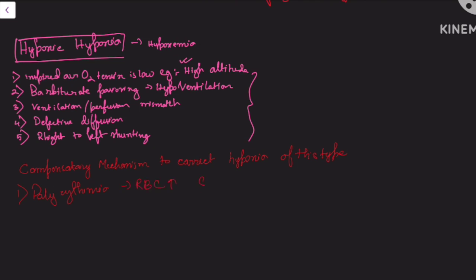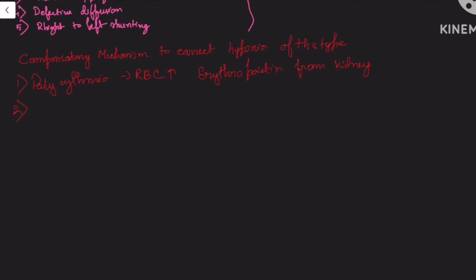Why will it increase? Due to erythropoietin from the kidney. The second is increase in 2,3 DPG.